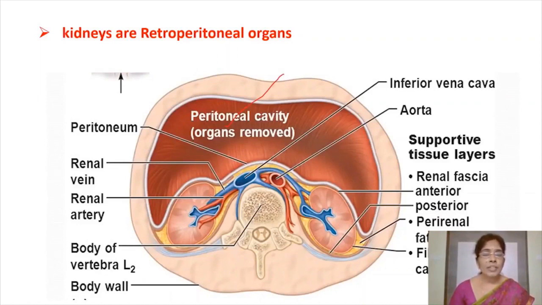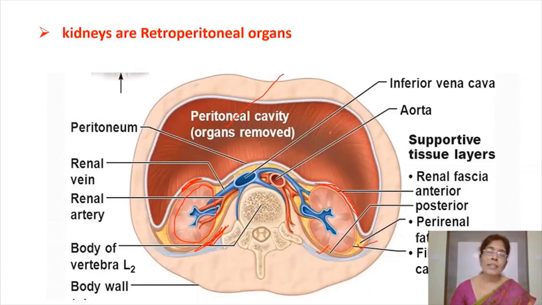If you observe the location of the kidneys here, the kidneys are located outside the body cavity, that is between the peritoneum, this is peritoneal lining of the body cavity, between the peritoneum and dorsal body wall. So the position of the kidneys is outside the body cavity between the parietal peritoneum and dorsal body wall.